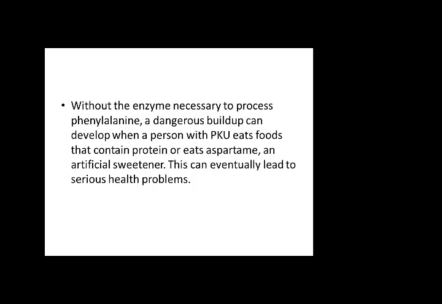Without the enzyme necessary to process phenylalanine, a dangerous buildup can develop when a person with phenylketonuria eats food that contains protein, because certain food substances have phenylalanine in them, or eats aspartame, an artificial sweetener. Some food products have this substance in them, and this can eventually lead to serious health problems because the enzyme is not there in the body.